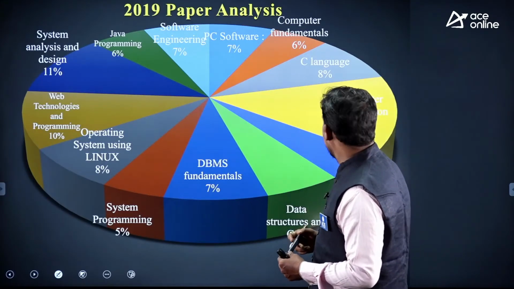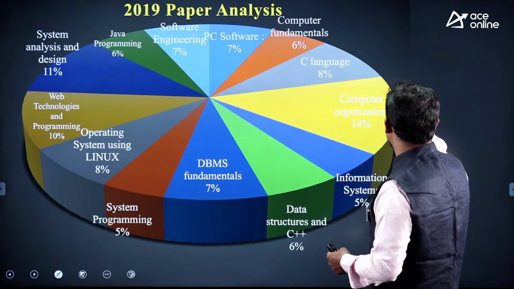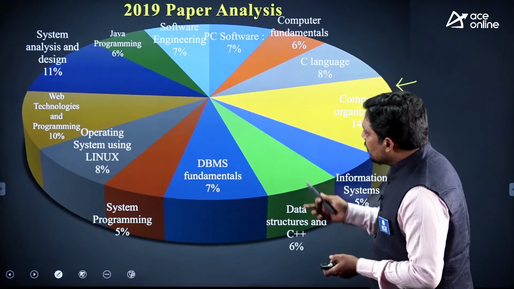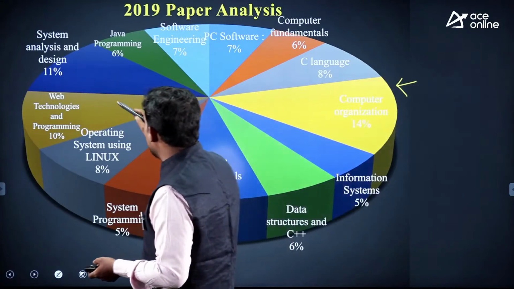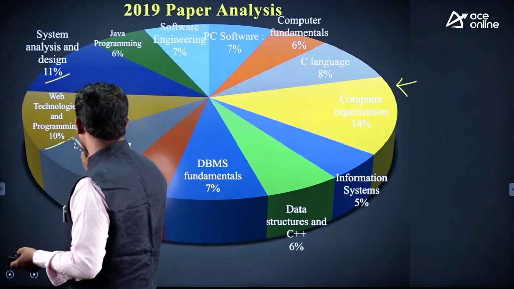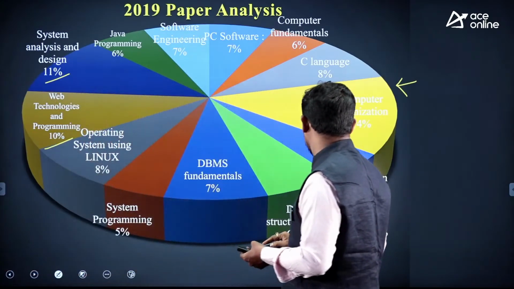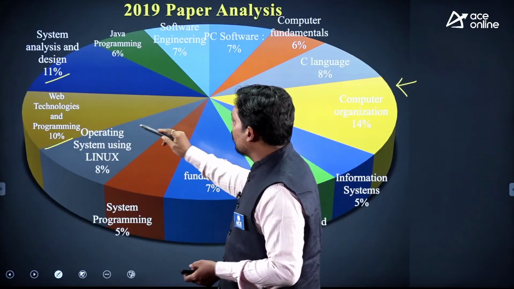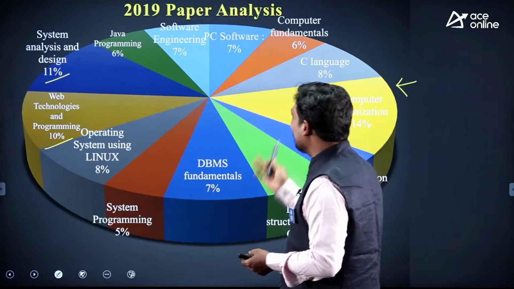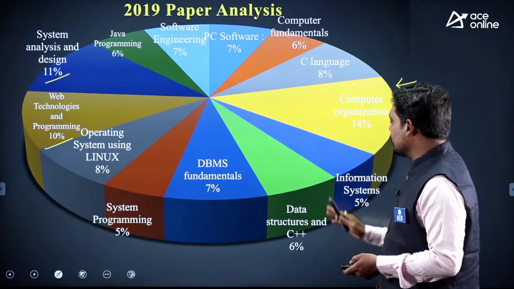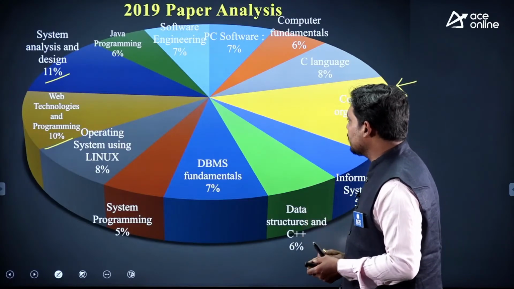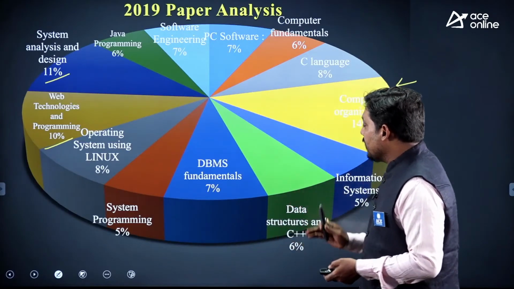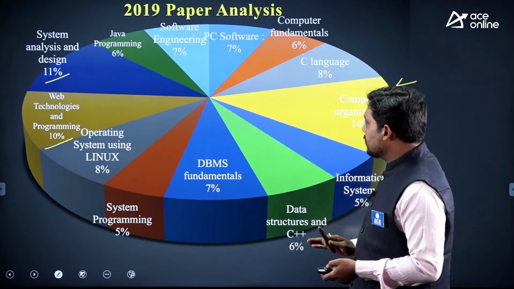You can see that the 2019 paper has more weightage in computer organization. The rest of the parts, system design is also having a very good percentage, 11% and 10%. Two-digit weightage is for computer organization, web technology and programming, and system analysis and design. The rest of them have single-digit weightage, percentage-wise. This is the analysis of only the technical section for this RRB JE computer science.